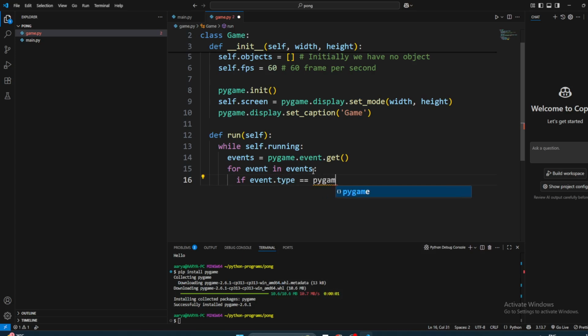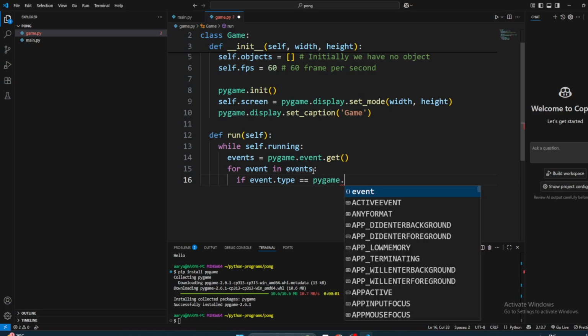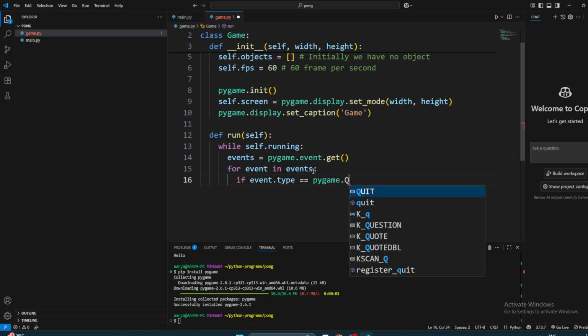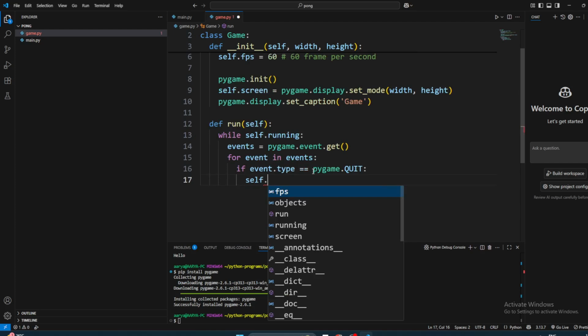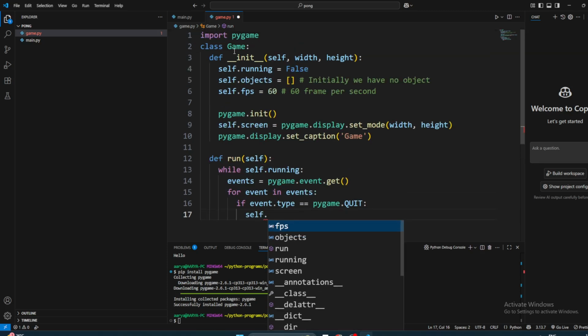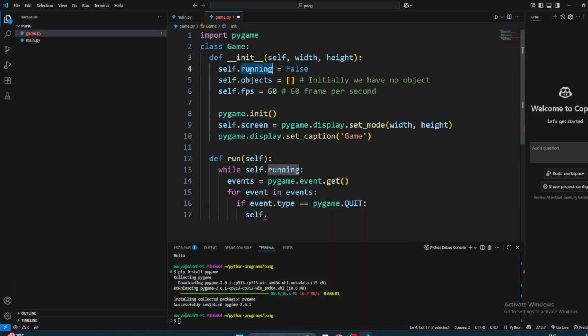There's nothing called quit, right? We need to ask the pygame module what the quit is. Otherwise it doesn't know what quit is, it could also be a variable. Then what we want to do is change the variable which we have with this game object, which is running.